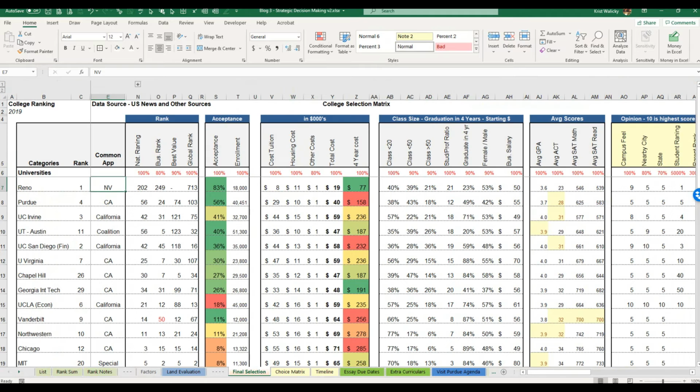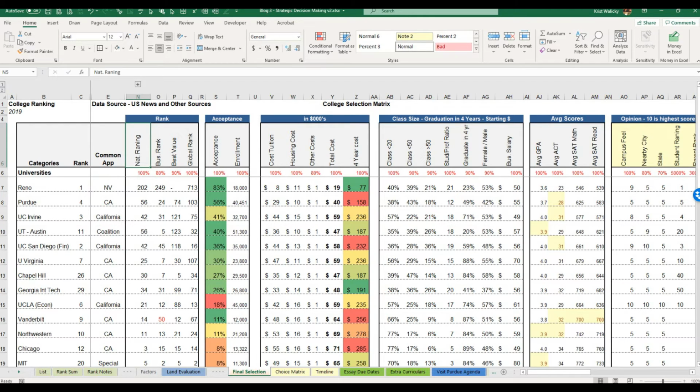is now a personal decision maker Excel sheet that I use to help with my son's college selection. It's probably one of the biggest and most expensive decisions you can make next to buying a home. And what we have across the top was data from US News and other sources. And all of this was public data, and it looks a little complex, but in fact the data was presented in a way I could copy and paste it into Excel.